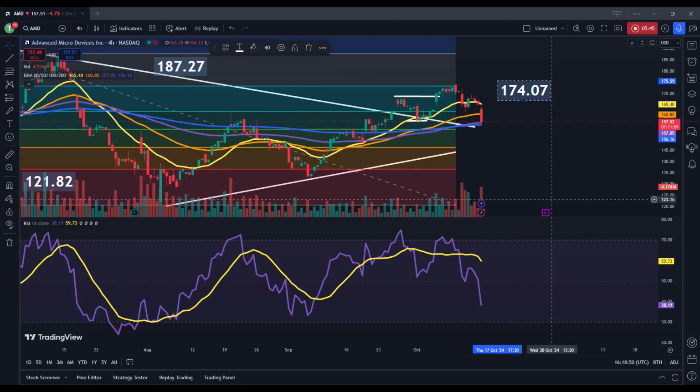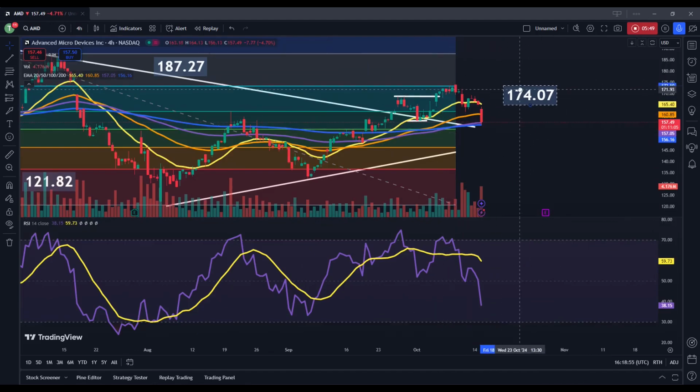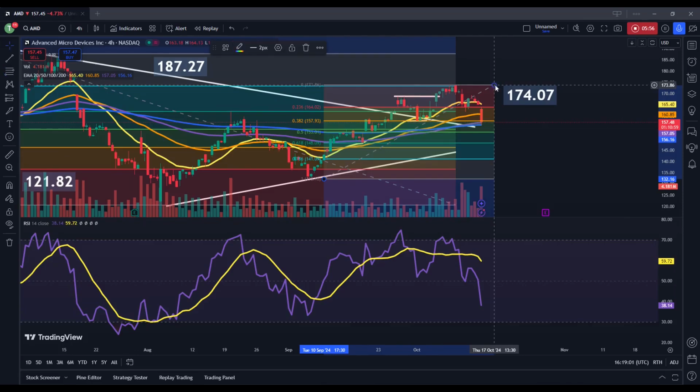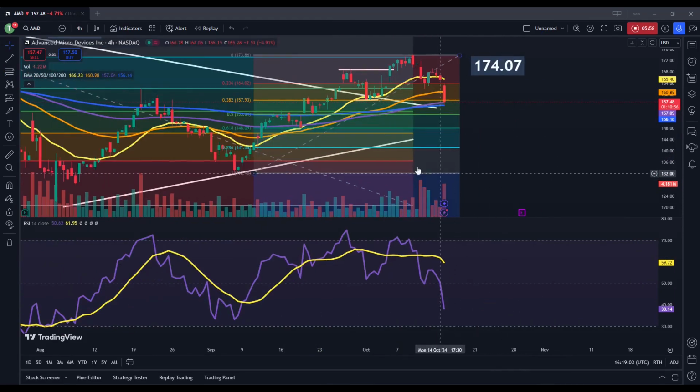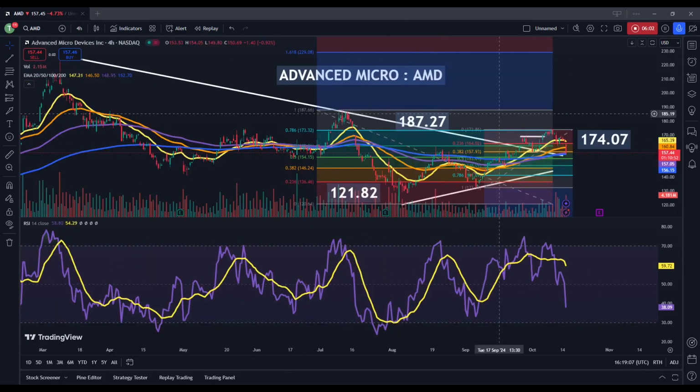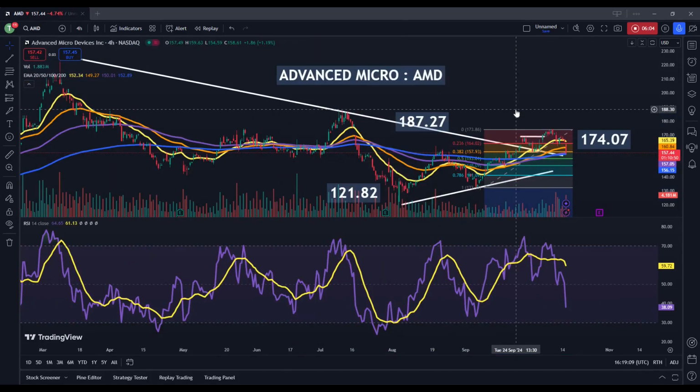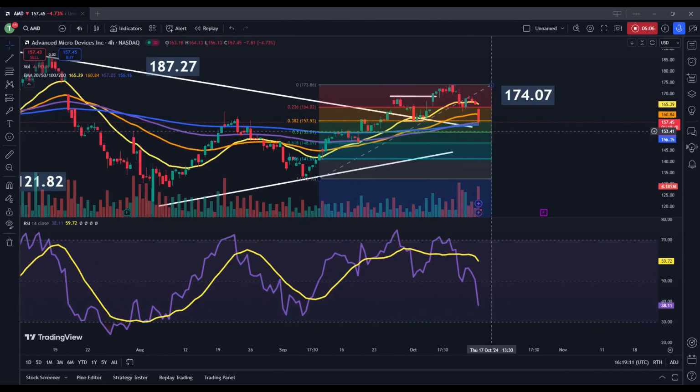I don't really want to remove this Fibonacci level just yet, because this did actually catch the top. But what I would like to look at here is the Fibonacci retracement of this more recent trending move. And I understand this is a bit difficult to see here. I might have to delete one of these. Okay, so we'll delete this one here, just so we can get a sense of where we are at the moment.